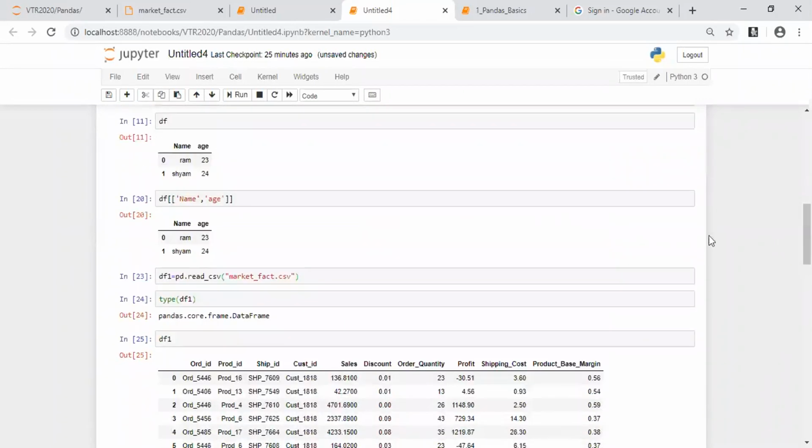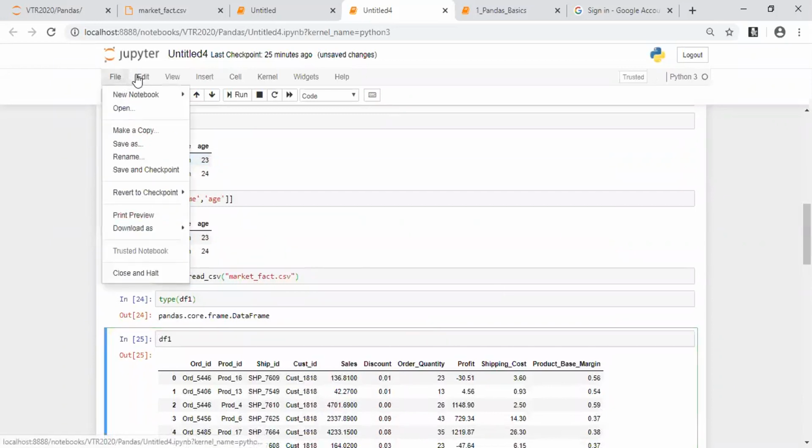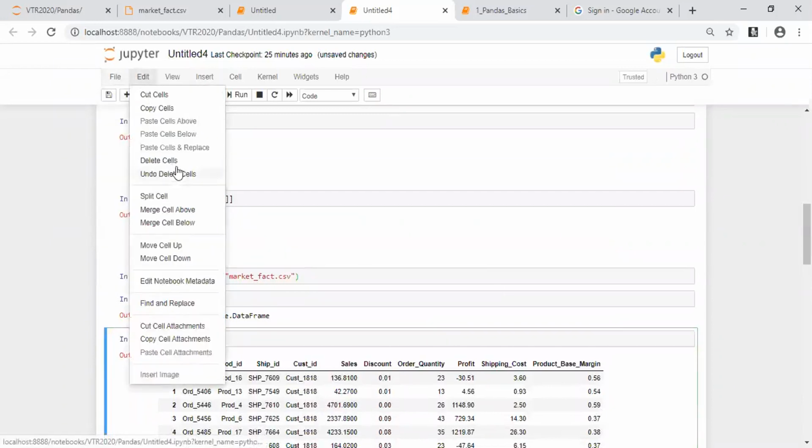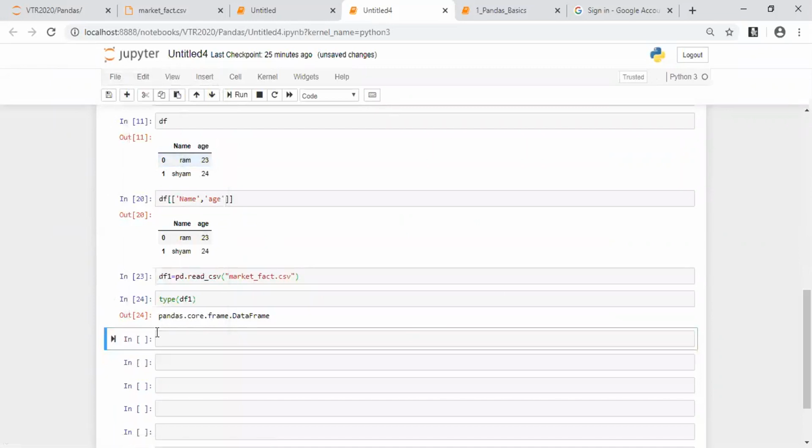Everyone are with me? Okay. So this is a file. Now I'll try to teach you different functions which are very important with respect to pandas, in the data frame. First thing is, I already have a data frame with me. The first function is called the head function, df1.head. Head is a function which is usually used to get the first 5 rows of your data.